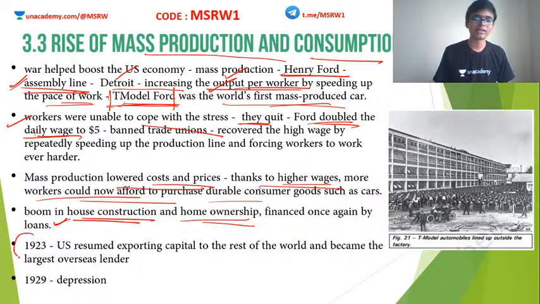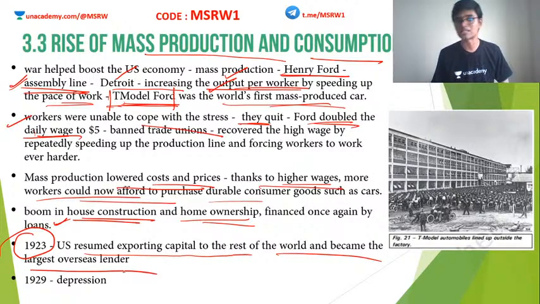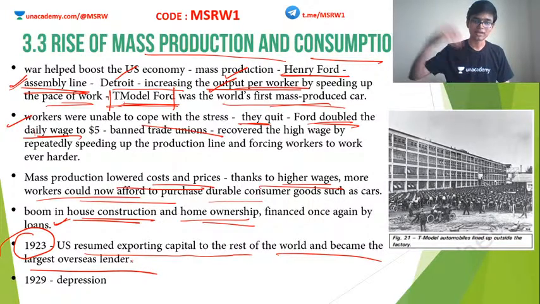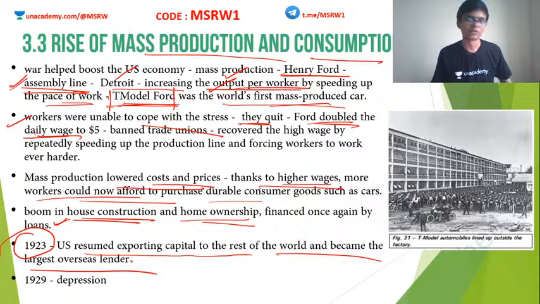Okay, so by 1923, US resumed exporting capital to the rest of the world and became the largest overseas lender. Although the First World War affected US also in some minor proportions, by 1923, American economy was so good that it actually started exporting lots and lots of capital goods to the rest of the world. But nothing will stand forever.